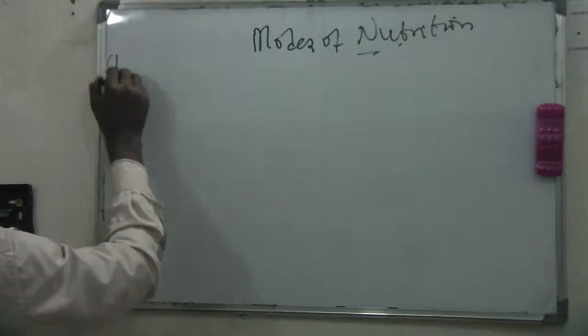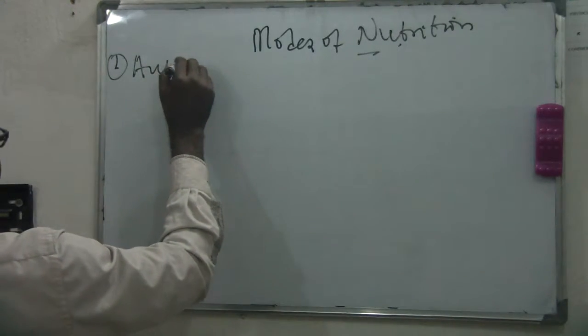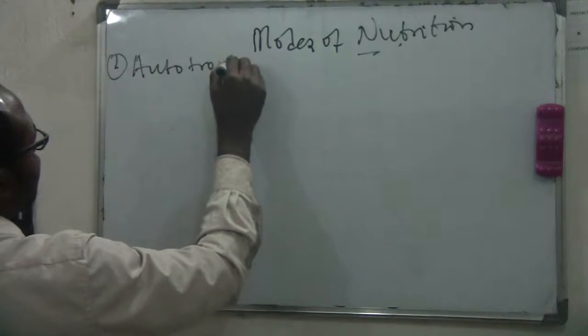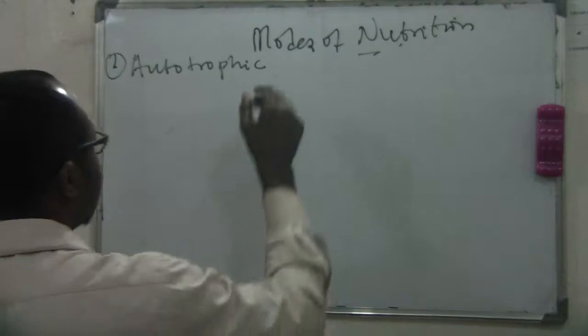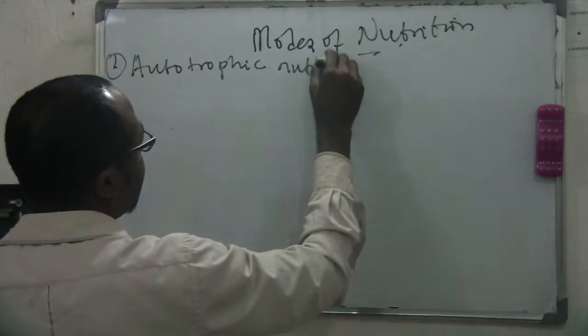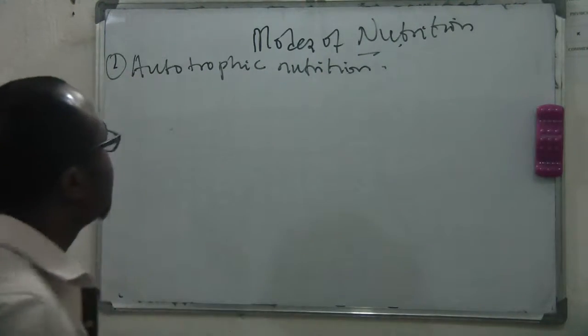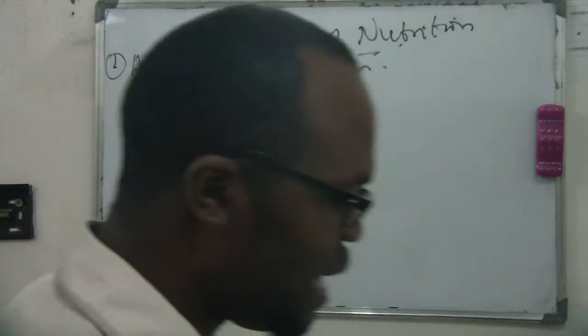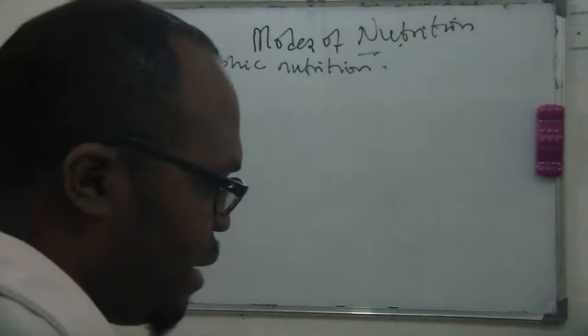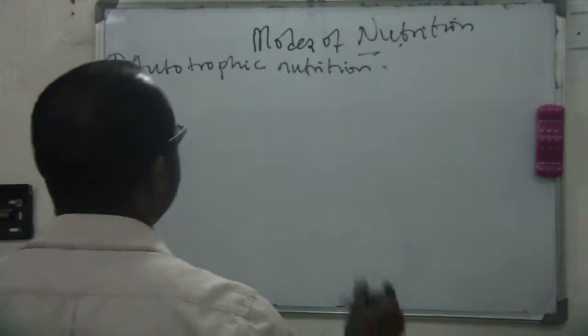That's the number one mode. Autotrophic nutrition. It's automatic. It involves those organisms that can manufacture their own food from simple inorganic material.